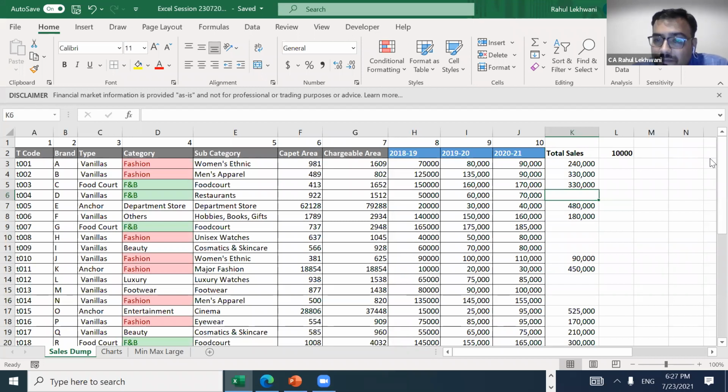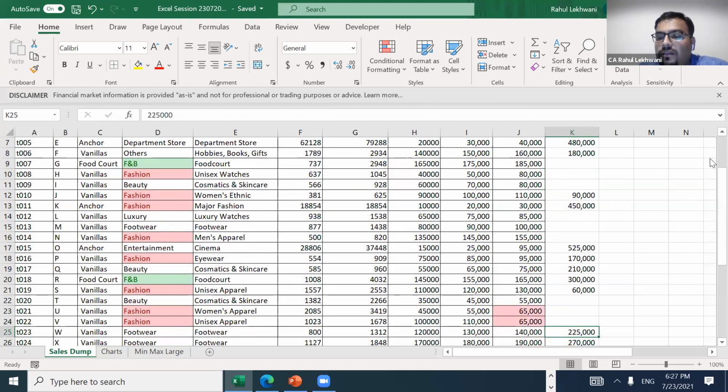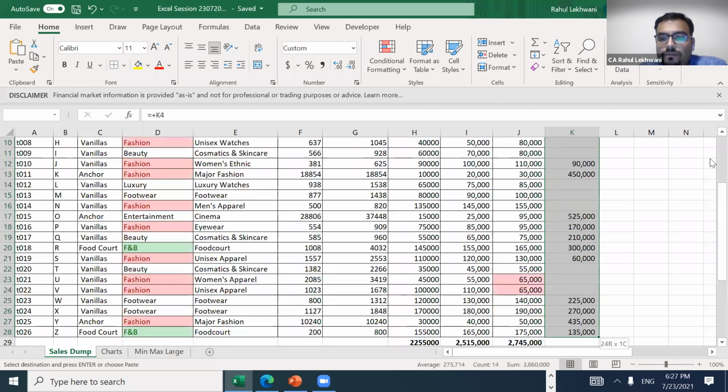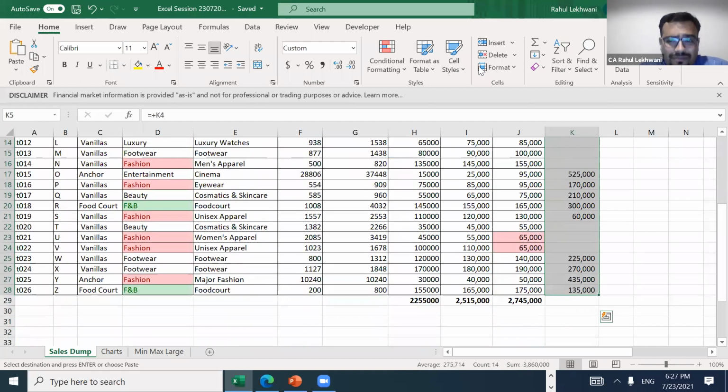Only in the first kind of data. Now what I need to do is have this formula in the blank ones only. I want to put this formula in the blank category only. I don't want to put it in some already filled data. So this 2,40,000 I don't want to change, and 4,80,000 I don't want to change. I only want these blanks to be filled with the data. So I'll just copy this referencing, not this one. This referencing I'll copy, and then select the whole data, and then